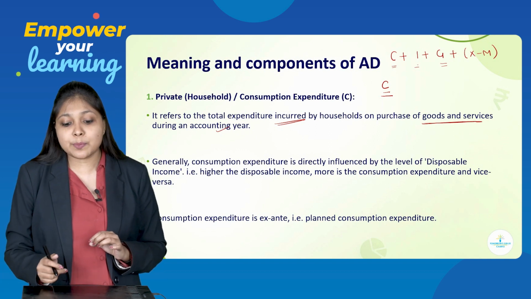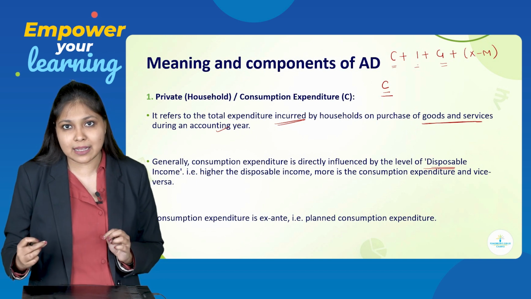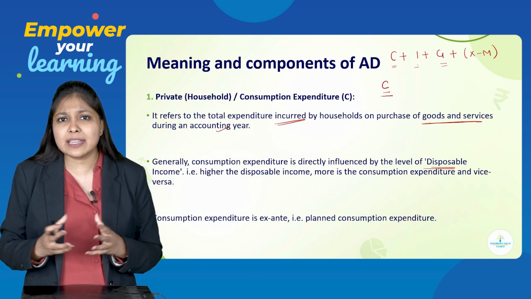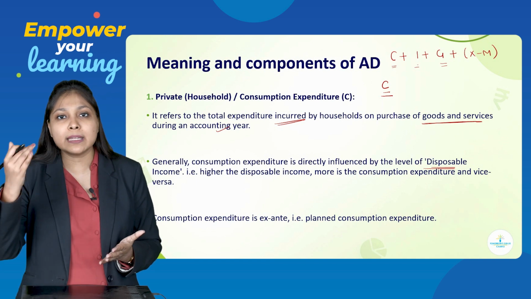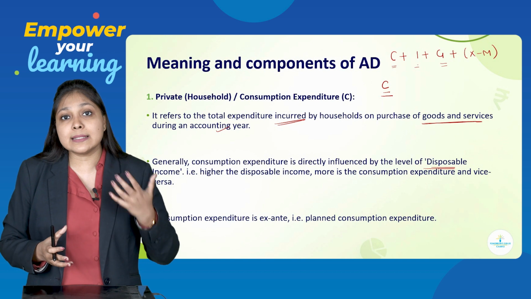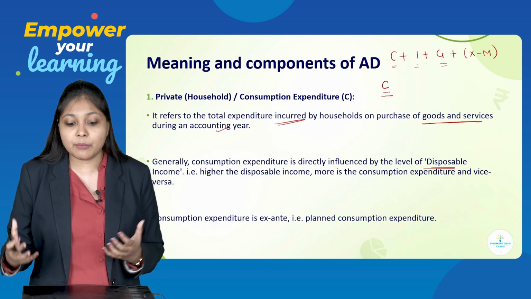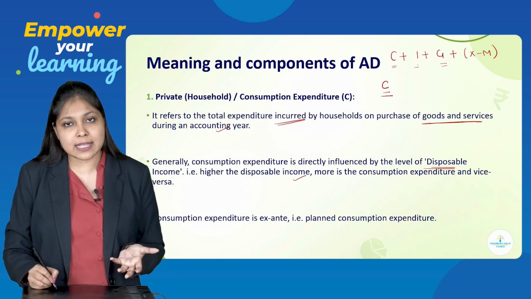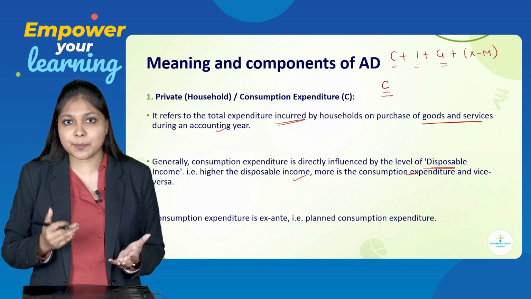So, consumption expenditure is directly influenced by the level of disposable income. But obvious, your income and consumption will have a direct relationship. If your income increases, you will increase your consumption. If your income decreases, you will decrease your consumption. So that is why they are saying that consumption expenditure directly depends upon the disposable income. Higher the disposable income, more is the consumption expenditure. Lower the disposable income, lower will be the consumption expenditure.